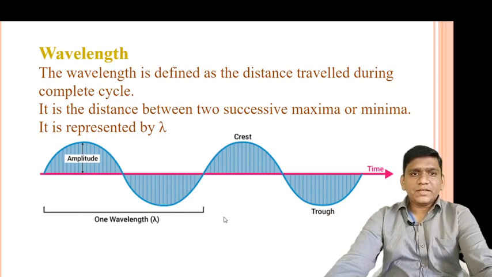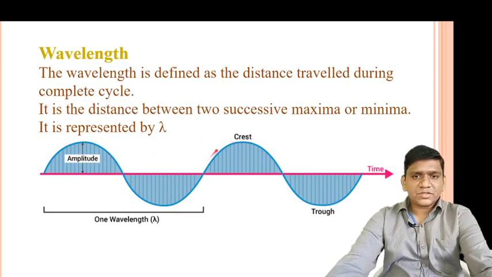So wavelength is the distance between two successive maxima or two successive minima, or between two successive crests or two successive troughs. This is a crest and this is a crest. The distance between these two successive crests is known as wavelength. The distance between two successive troughs is known as wavelength.